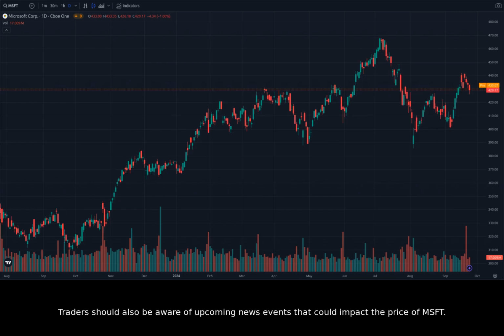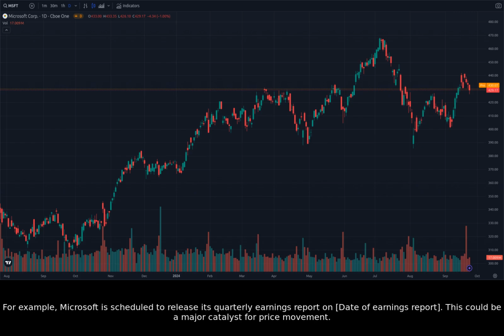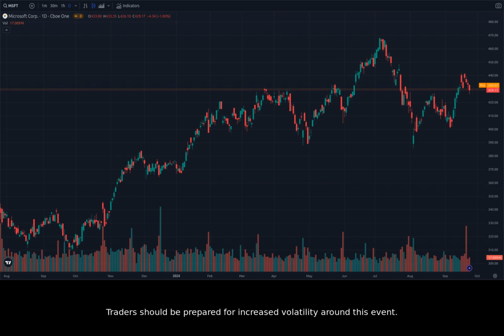Traders should also be aware of upcoming news events that could impact the price of Microsoft. For example, Microsoft is scheduled to release its quarterly earnings report on date of earnings report. This could be a major catalyst for price movement. Traders should be prepared for increased volatility around this event.